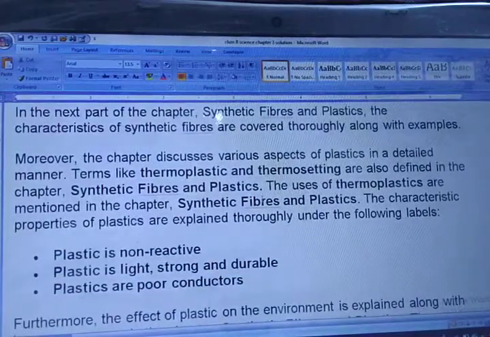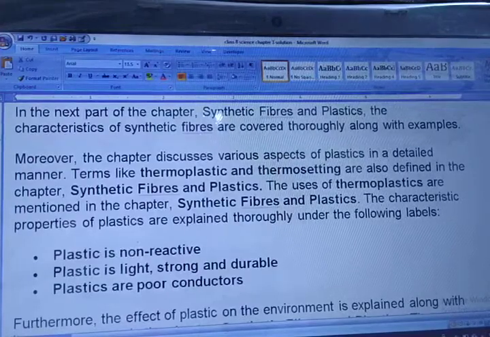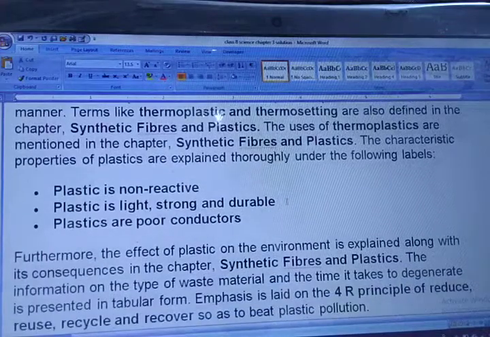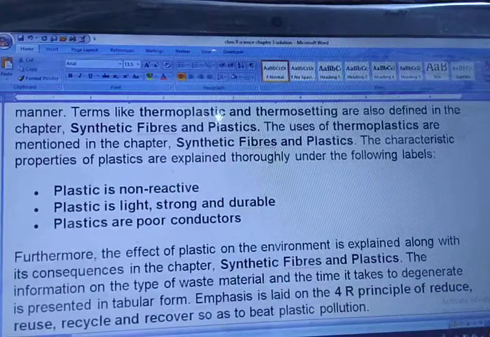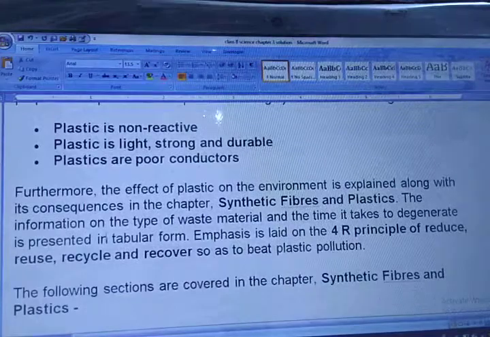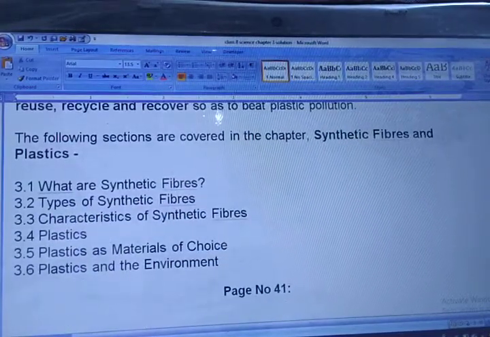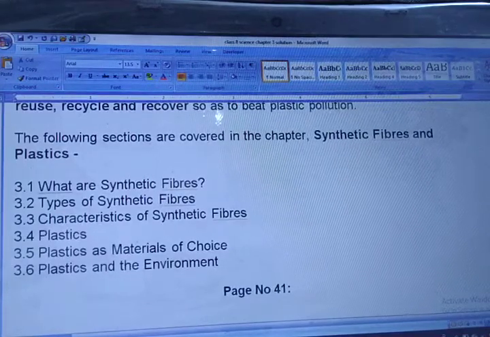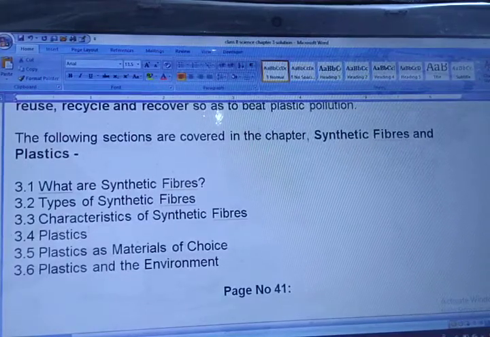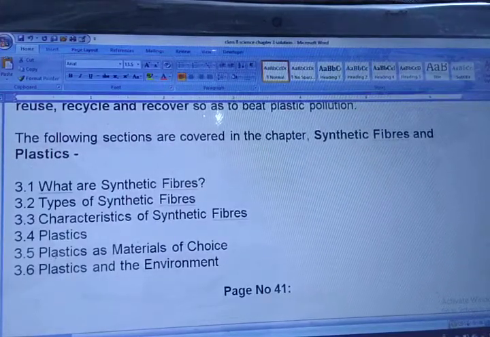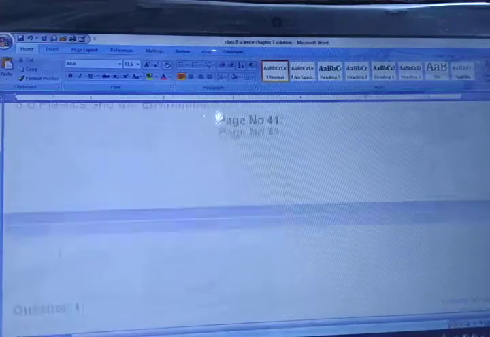Moreover, in this chapter we are going to discuss the terms thermoplastic and thermosetting plastics. Plastic is non-reactive, light, strong and durable, and plastics are poor conductors. So these are all the things we are going to cover in this chapter. The following sections are covered: what are synthetic fibers, types of synthetic fibers, characteristics of synthetic fibers, plastic as a material of choice, plastic and the environment. So these are the main points of this chapter. Now we are moving towards the question answers.